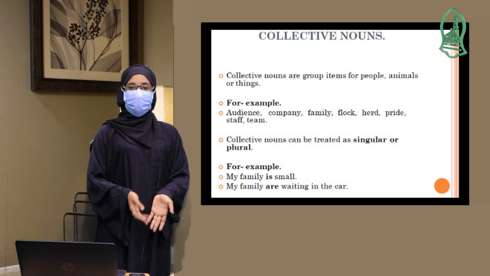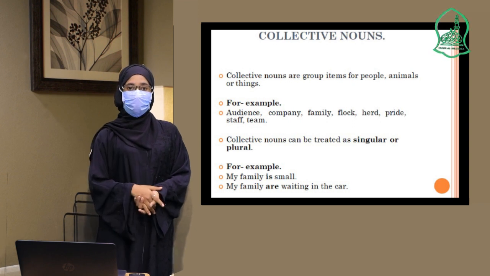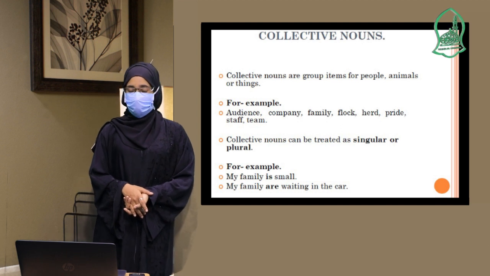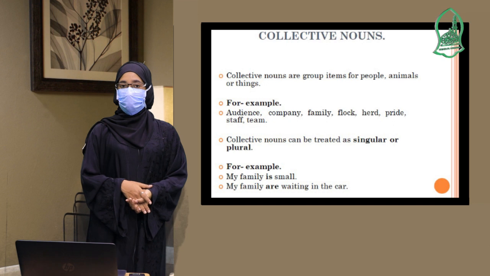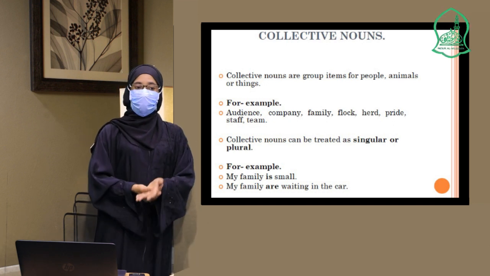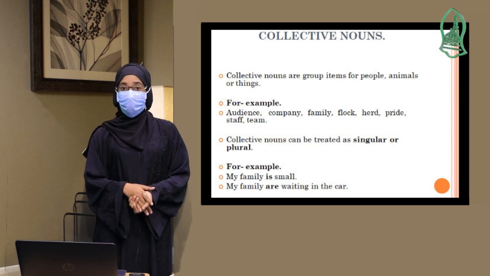What is a company? Company is not only one. A company is a group of people who are working together in a specific place for specific things. Are we together? And then we have family. Family is not only one. When you talk about the family, you are talking about a group of people who are related to each other. It can be by blood or any other way.